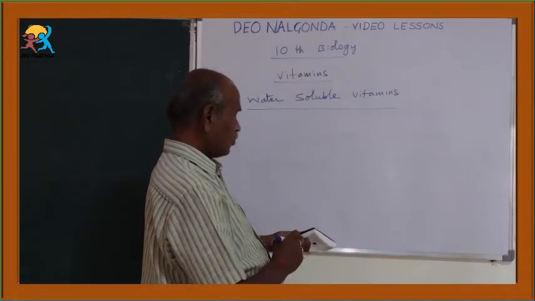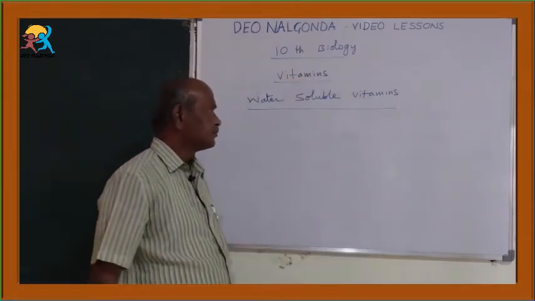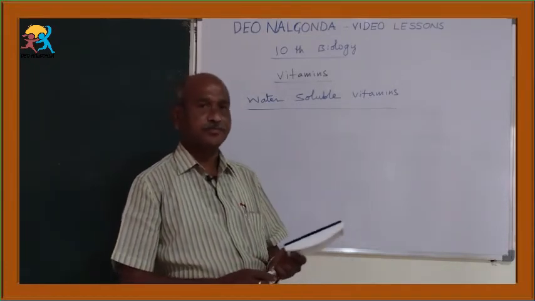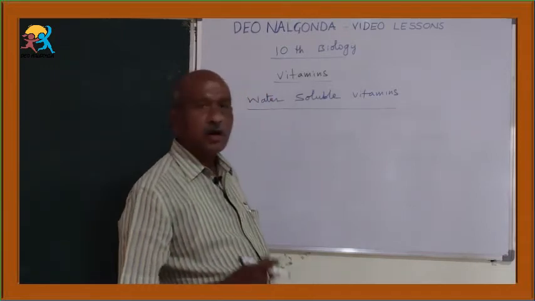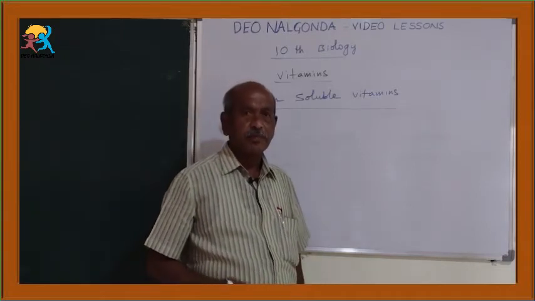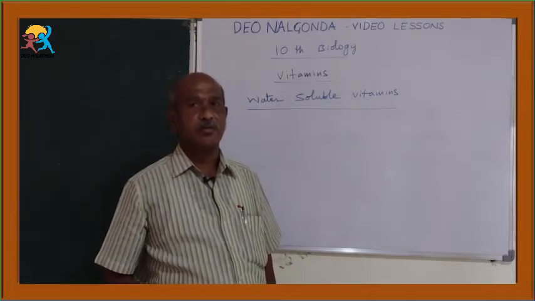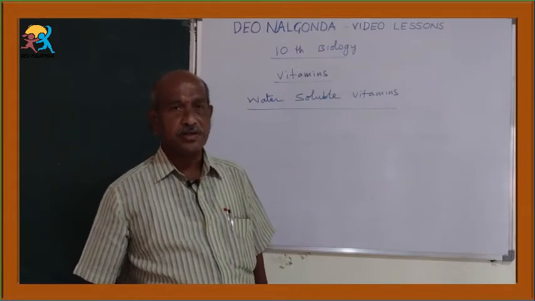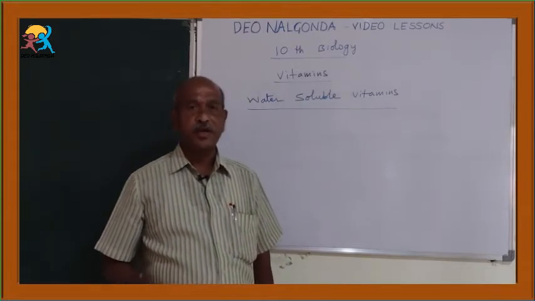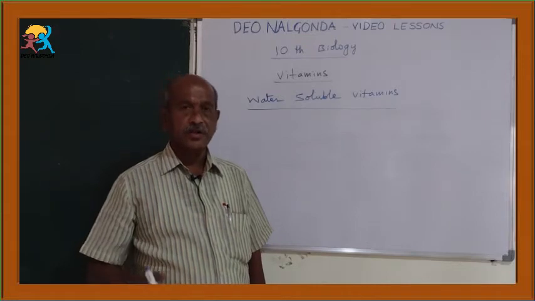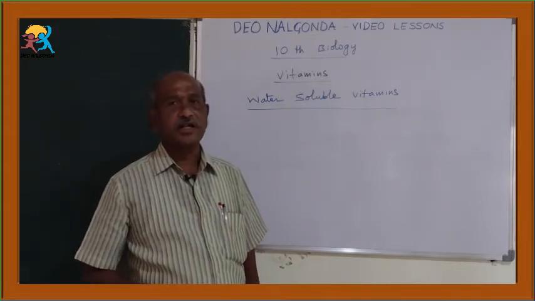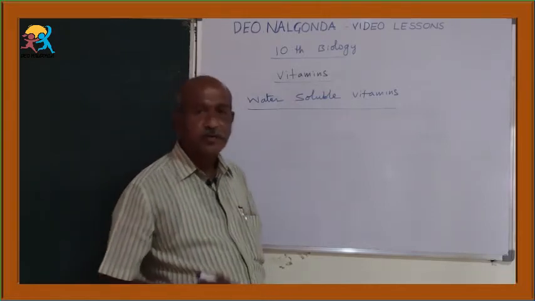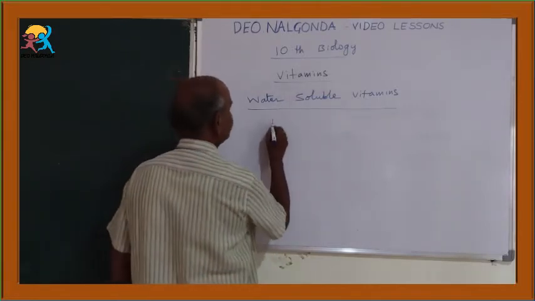Water soluble vitamins: one is B complex and another one is C vitamin. Why are they called B complex? The B vitamin is available in several forms like B1, B2, B3, B6, B12, folic acid, pantothenic acid and biotin. Like that it is available in several forms.